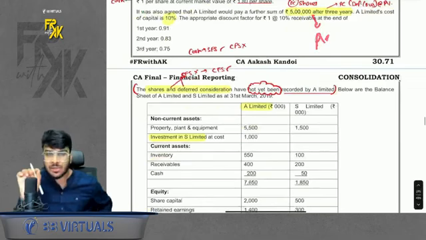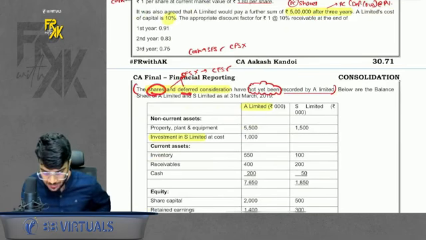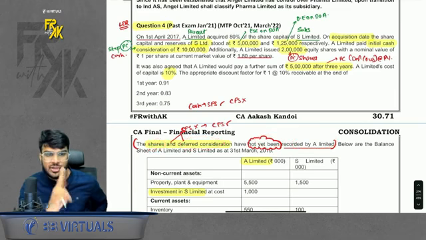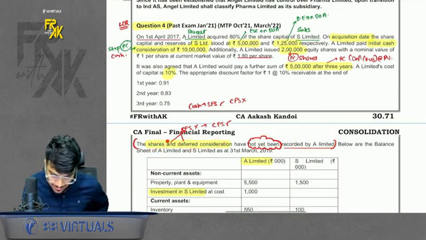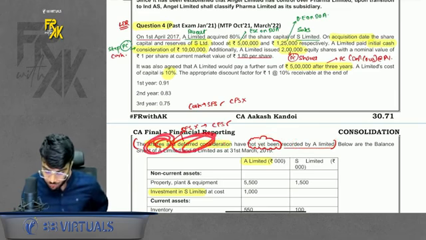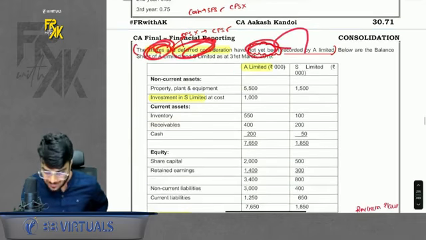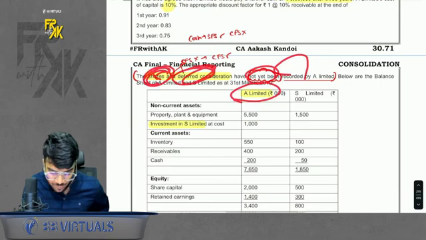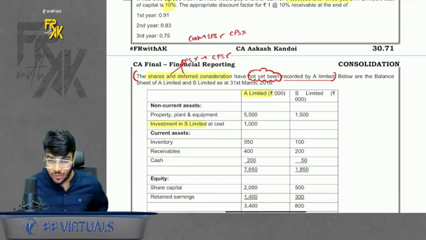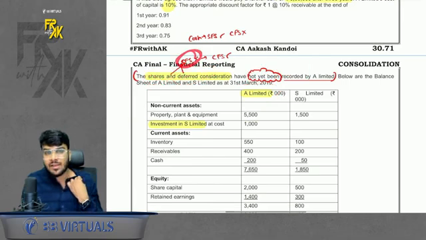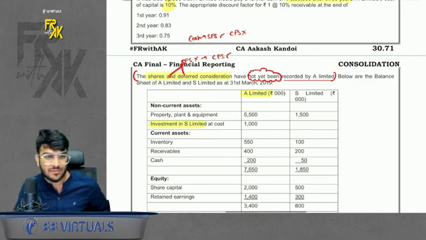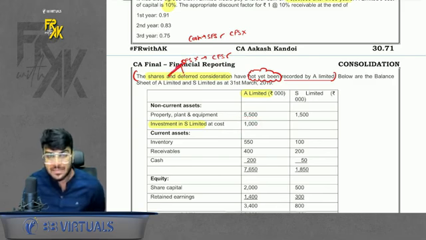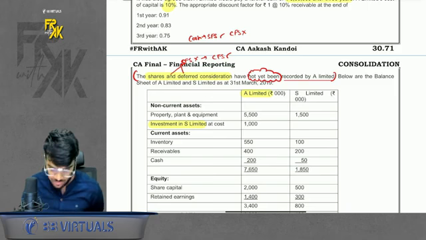Now comes the most important line of this question. The shares and deferred consideration have not yet been recorded by A Limited. So there are 3 forms of PC: cash, shares, deferred. So they are saying shares and deferred have not yet been recorded by A. That means in SFS, you have only considered the effect of cash. You have not considered the effect of shares and deferred consideration. So if you have not considered the effect in SFS, we will have to directly consider the effect in CFS. So in CFS, you will eliminate the investment, but you will also have to record the PC, which you gave, shares and deferred consideration. Do remember.